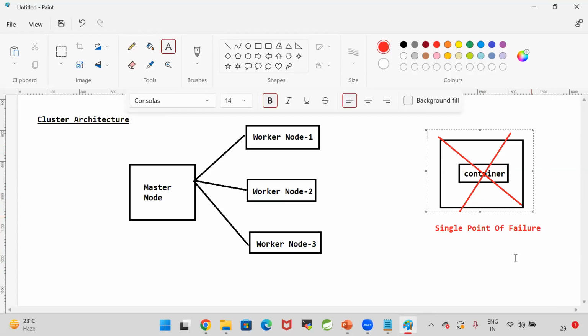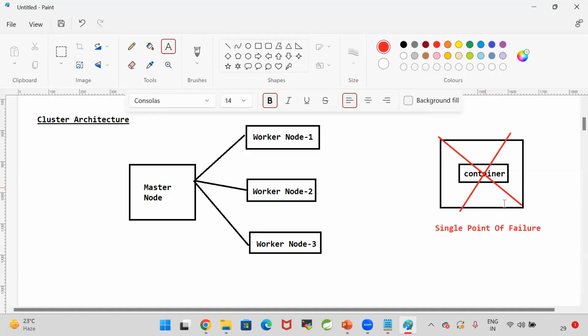Everything is good. All of a sudden, my machine got damaged. My system got damaged, in which my application is running. Only one machine and only one container. That application got crashed. That system got crashed. Then that point is called single point of failure. So here, is it recommended to run our application in one machine, or is it not recommended to run our application in one machine?